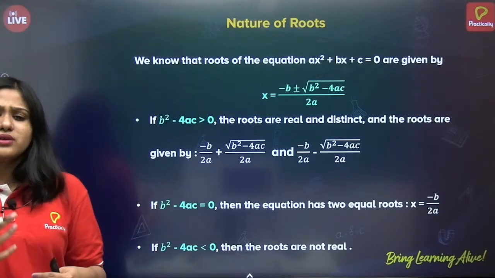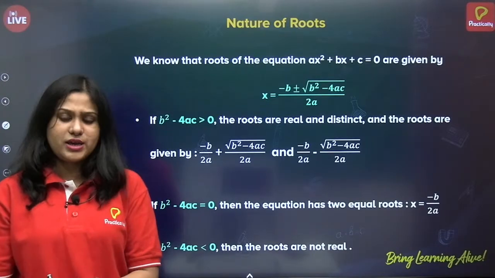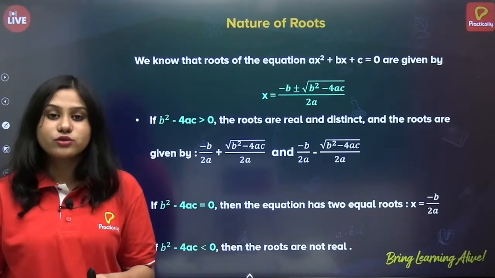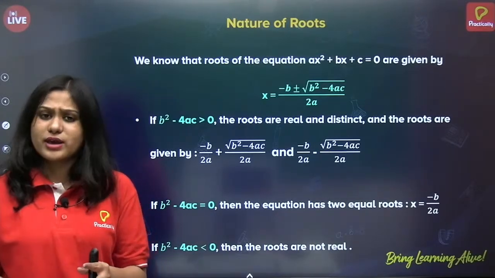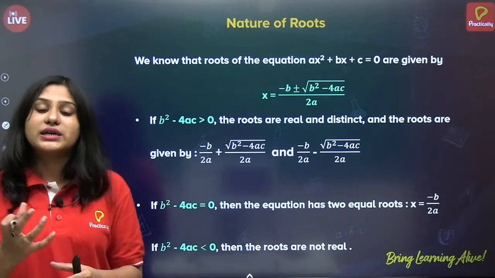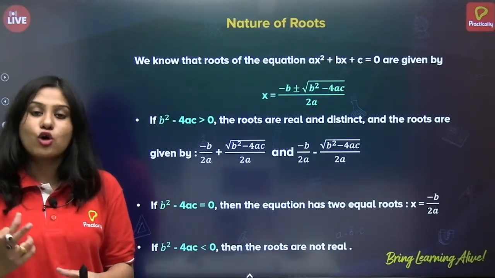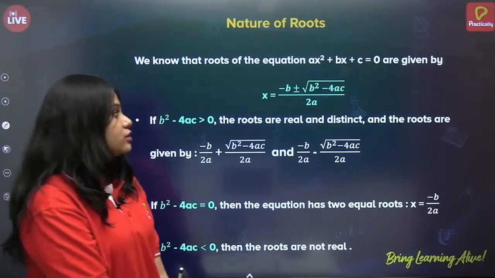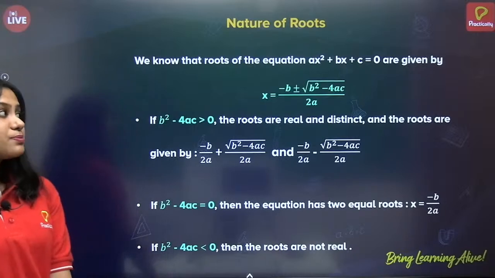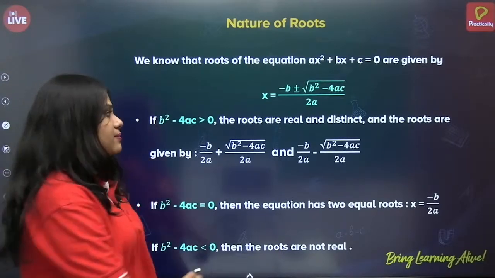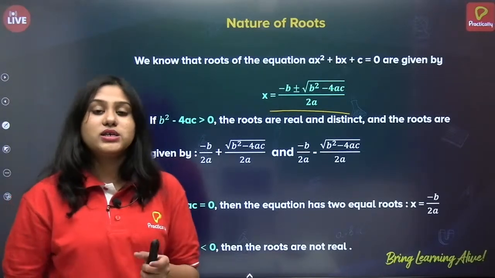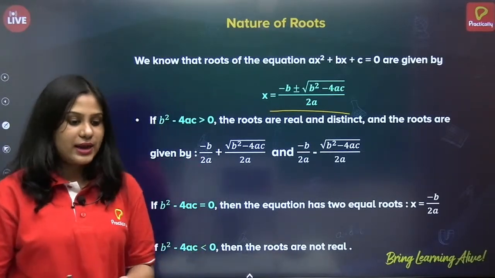When we solved the quadratic equation, in some solutions we got real roots, some we got negative roots, some positive roots, some square roots, correct? So now we will understand what is the nature of roots. Now we know that roots of the equation ax square plus bx plus c equals to 0 are given by x is equal to minus b plus or minus under root b square minus 4ac by 2a. Correct?